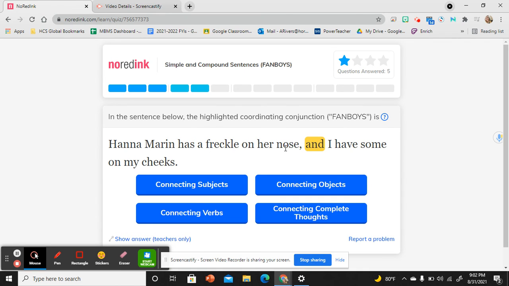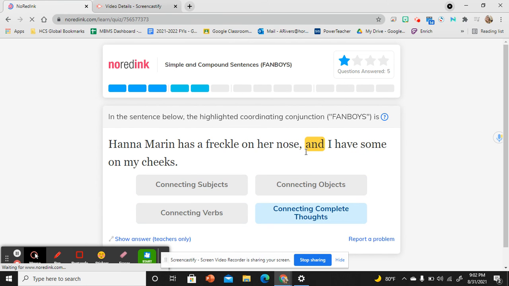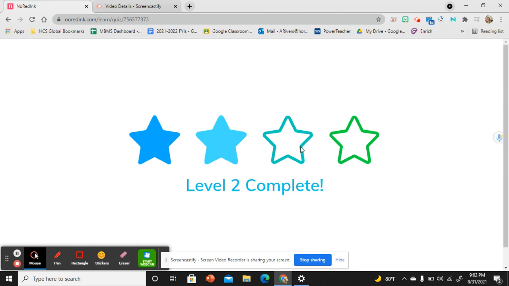Hannah Marin has a freckle on her nose, and I have some on my cheeks. Hopefully you have picked up on what a complete sentence is by now, and you can know that Hannah Marin is the subject, and the verb is has a freckle. The predicate is has a freckle. And then over here I have some on my cheeks. I is my subject. Have some on my cheeks is my predicate. So I am connecting complete thoughts. That comma gave it away, but I just had to check.